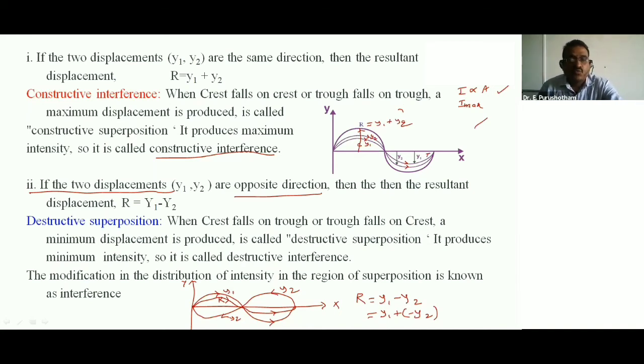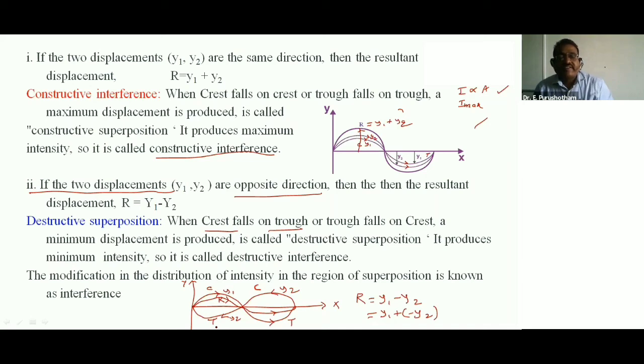So if two displacements y1 and y2 are in opposite directions, the resultant displacement R is equal to y1 minus y2. Destructive interference: this is the crest and this is the trough. The crest of one wave combined with the trough of another wave, or the trough of one wave combined with the crest of another wave, produces minimum displacement, called destructive superposition.